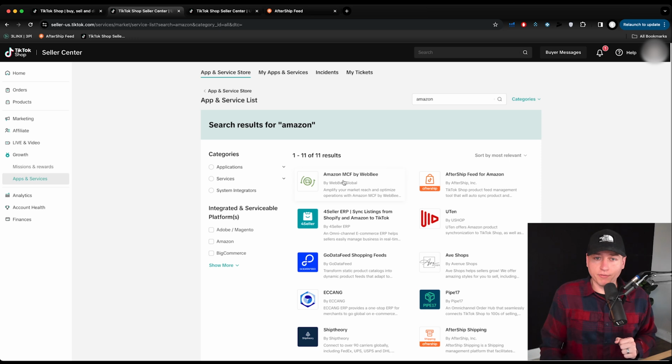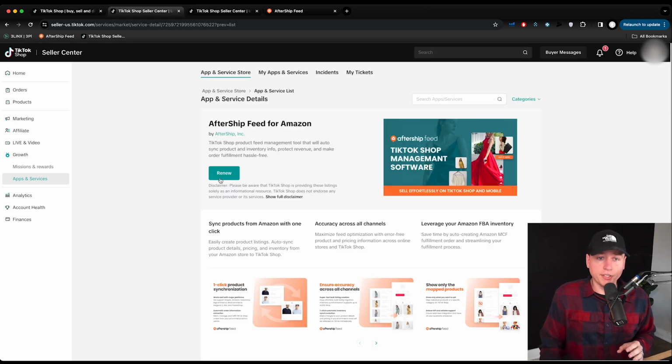And we have a couple options. We have Amazon MCF. I haven't used this one. The one I'm using is After Ship Feed for Amazon. So we're going to click this. And then you're going to download. Obviously, I've already done this. It's going to take you through the whole feed, get you all set up, and it's going to look something like this.